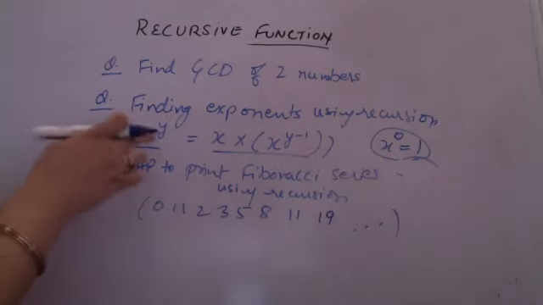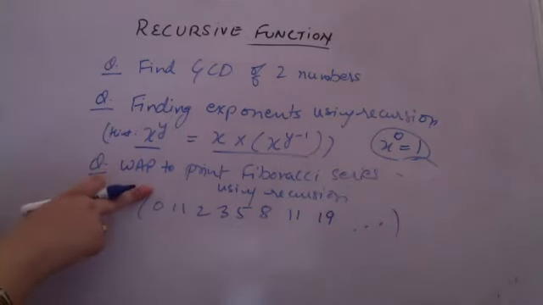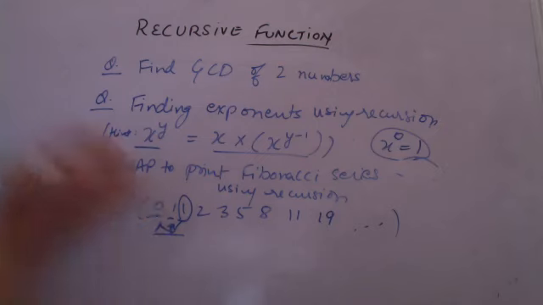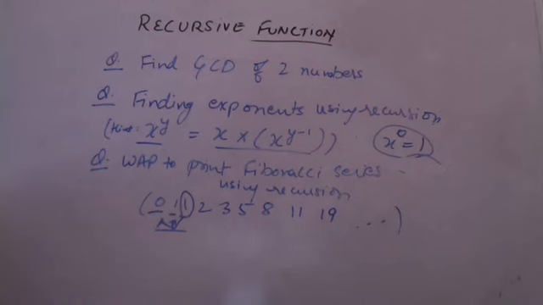Accordingly, you have to create a program. Then print Fibonacci series using recursion. You have the third digit as the sum of the initial 2 digits. So you have to call, and every digit is like that. So you have to use recursion to be able to find the Fibonacci series.